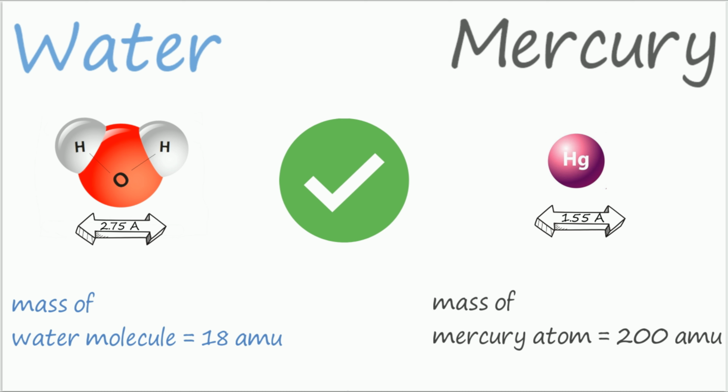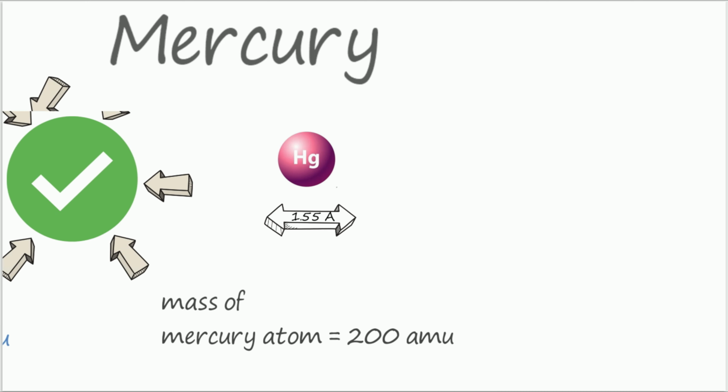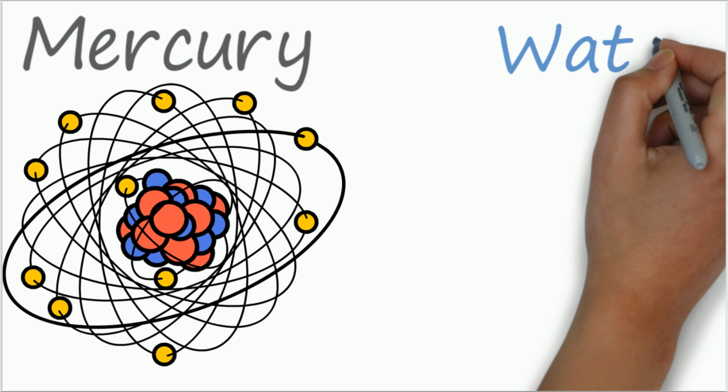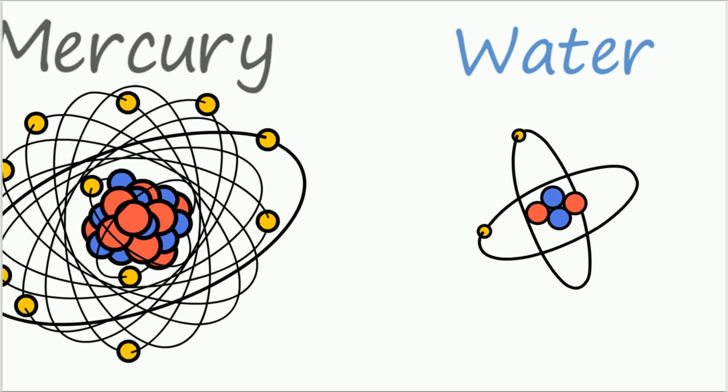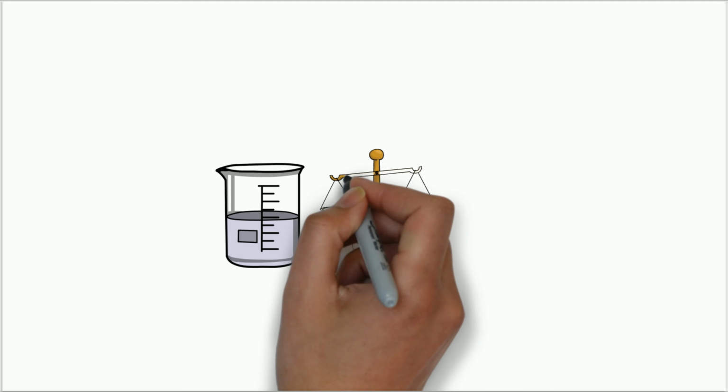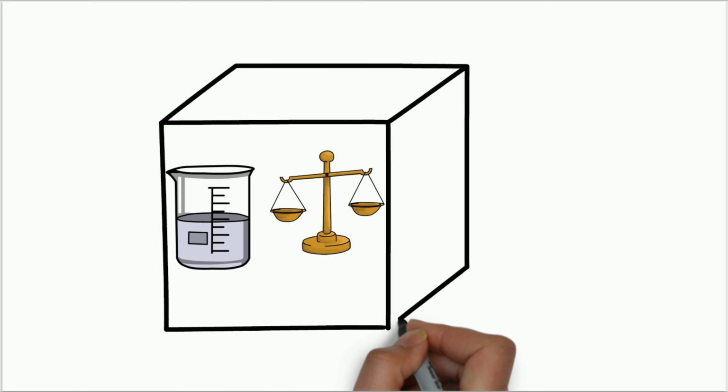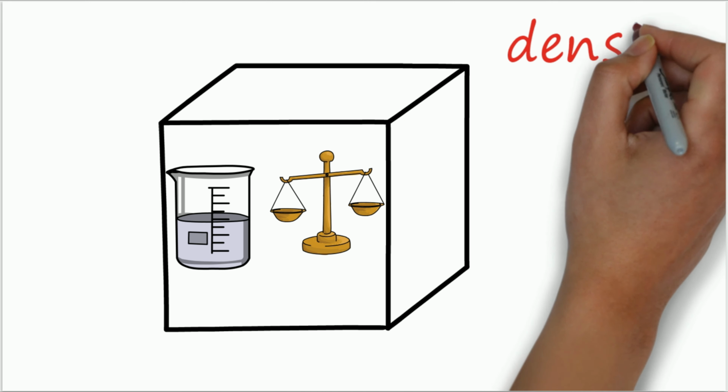Now this is what we are looking for, the compactness of matter. A mercury atom has a large number of protons and neutrons, whereas the atom that makes up water does not have nearly as many as mercury does. So now this would make a lot more sense. How much of something is present in a given volume? And that right there is the definition of density.